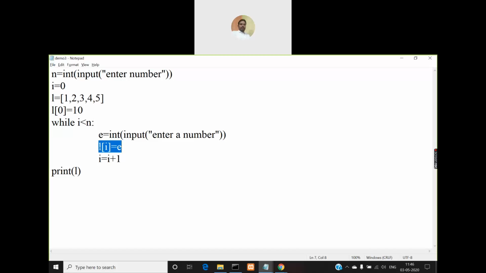So what you understand from this is you cannot add any new element to a list using an assignment operator. If you want to add any new element to a list, you have to do it only using the append function. But one thing you can do with the assignment operator is modify the existing values. You can erase the existing values and replace them with new values. That is what you can do with a list using an assignment operator. So this is how you can create lists and manipulate lists. Now we'll see various operations that you can perform on lists.